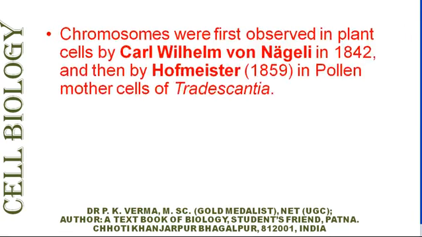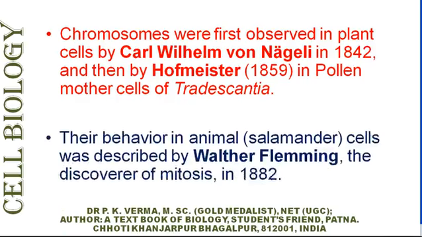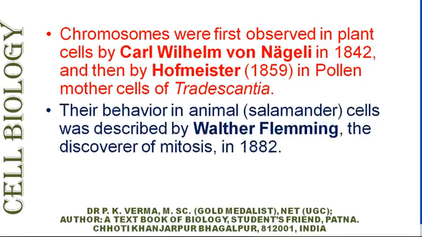The chromosomes were first reported by Carl Wilhelm von Nageli in 1842. He used the term chromatin, not chromosome. Later on, Hofmeister in 1859 observed nuclear filaments in the pollen mother cells of Tradescantia. These two authors did not stain the chromosome or chromatin, so the distal structure could not be explained.